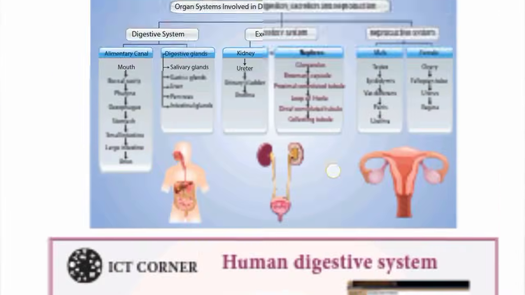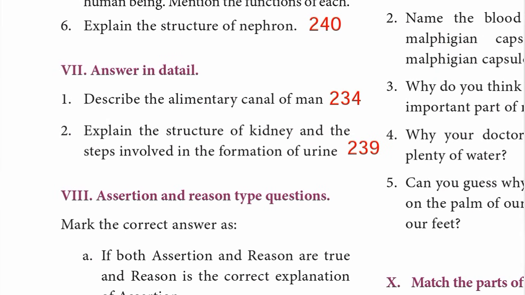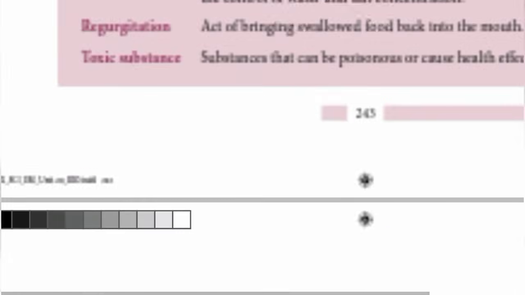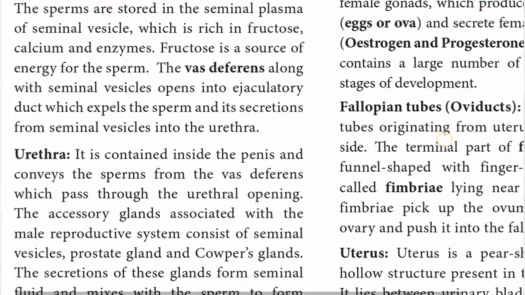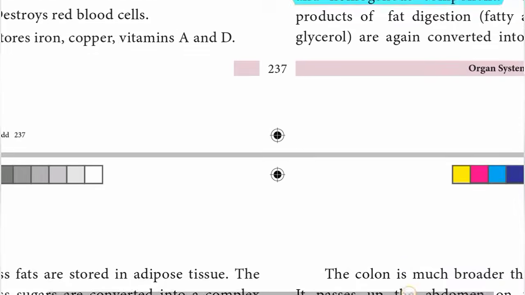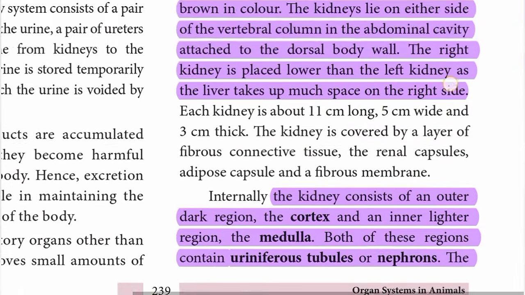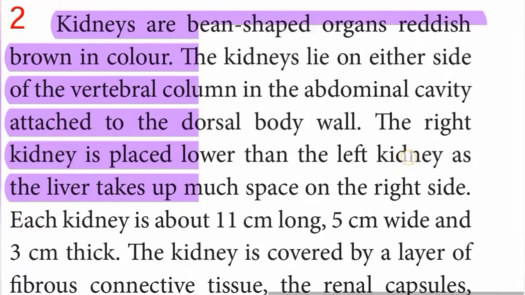Next, second detailed question. Explain the structure of kidney and the steps involved in the formation of urine. Page number 239. On the right side of 239, you can see kidneys.